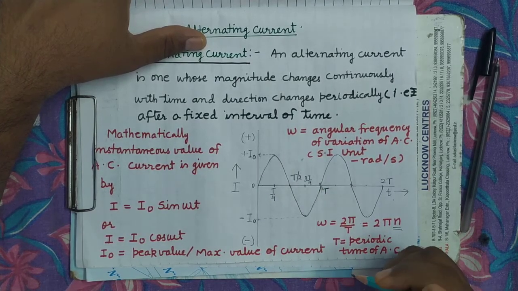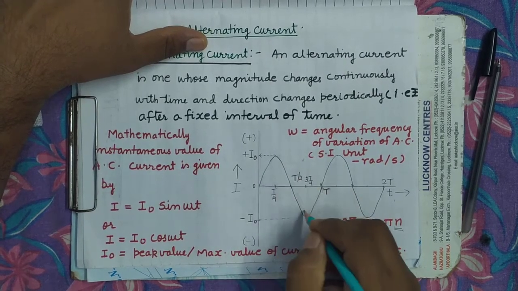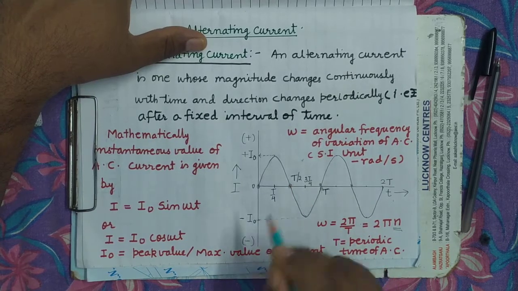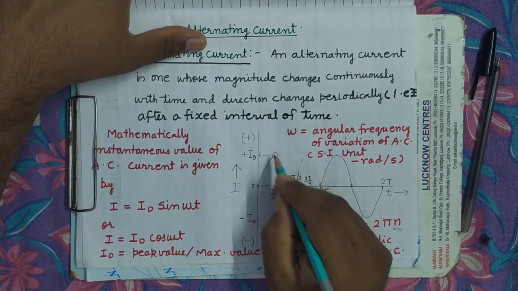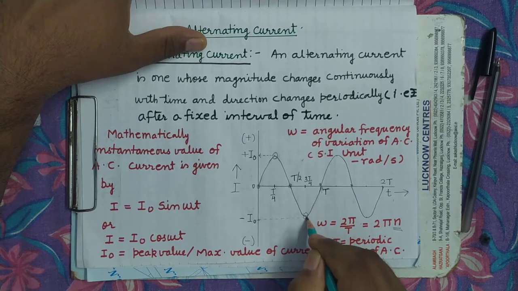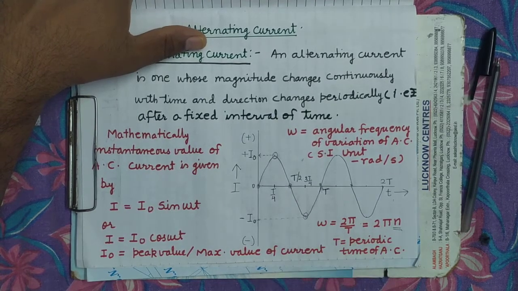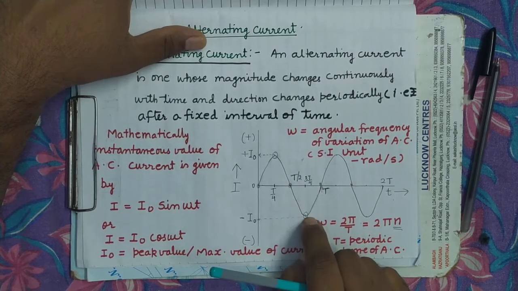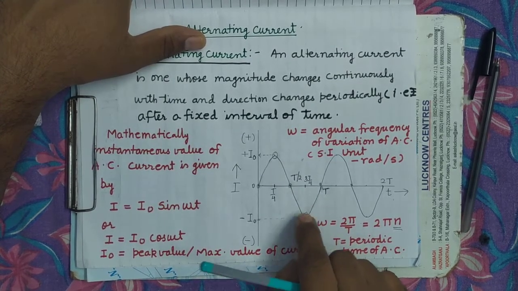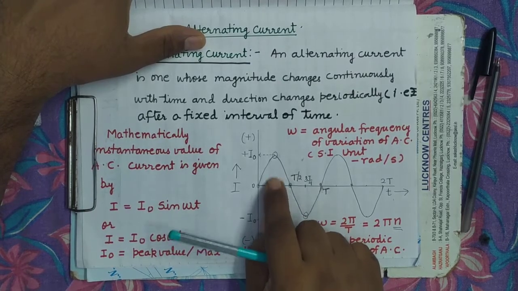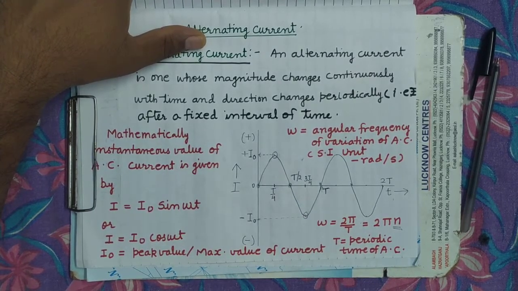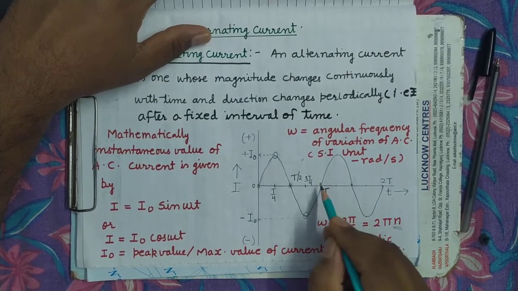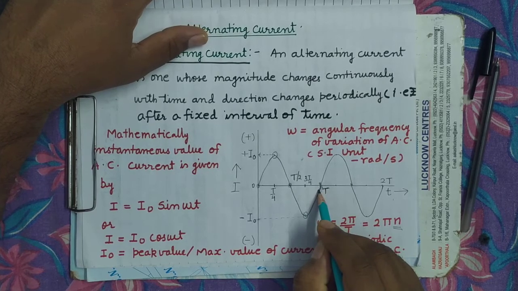You can see here, in one cycle, the current becomes 0 two times and becomes maximum two times. It's clear? Here the negative side means only the direction has reversed, but the current is 5 ampere. At this moment the current is 5 ampere, but now it is flowing opposite to the direction in which it was flowing before. It's clear? So this point will be counted in the next cycle.